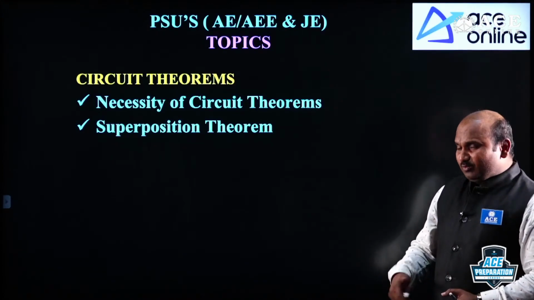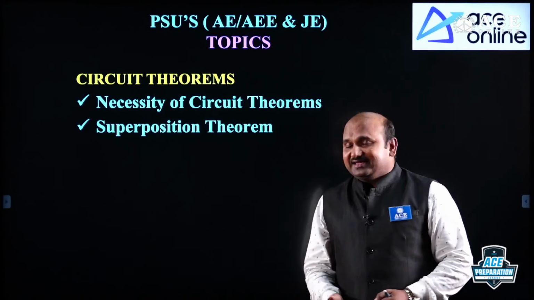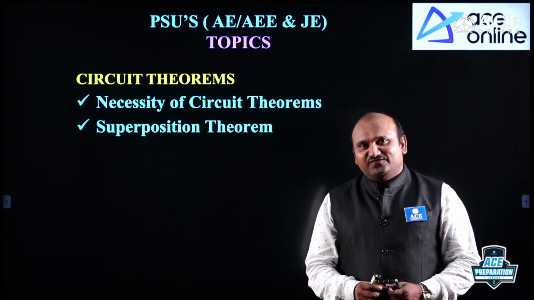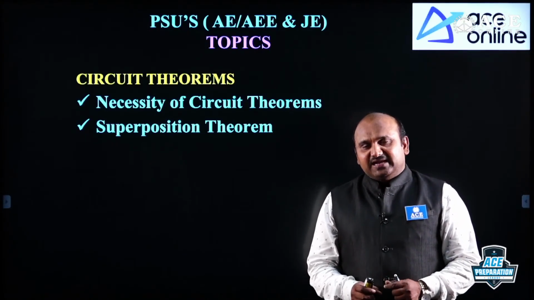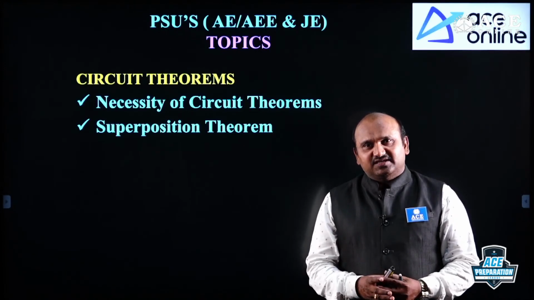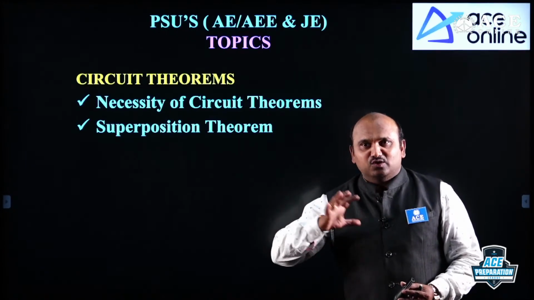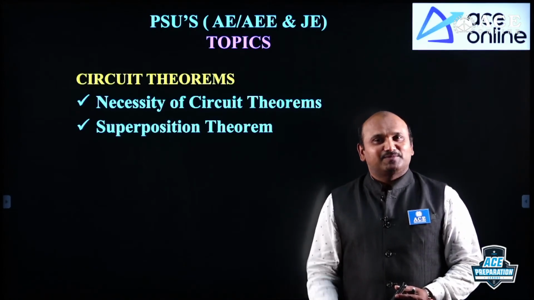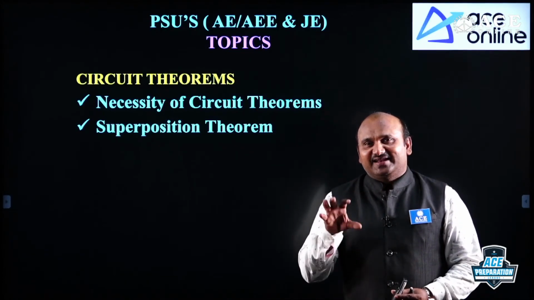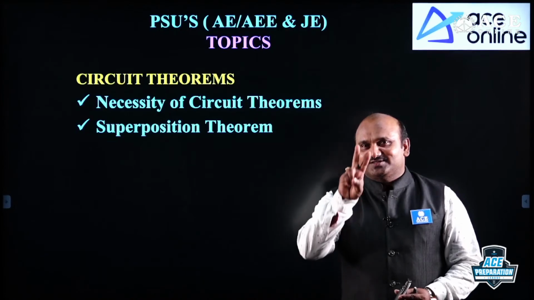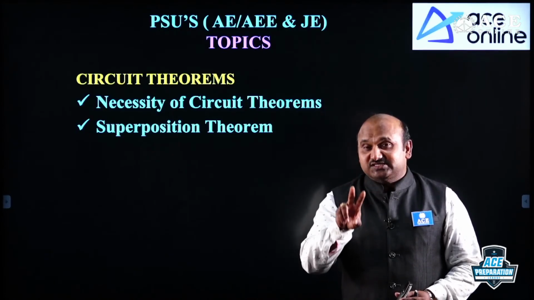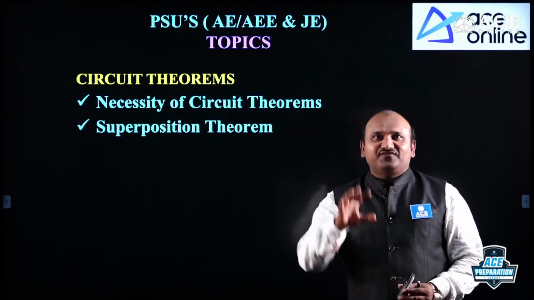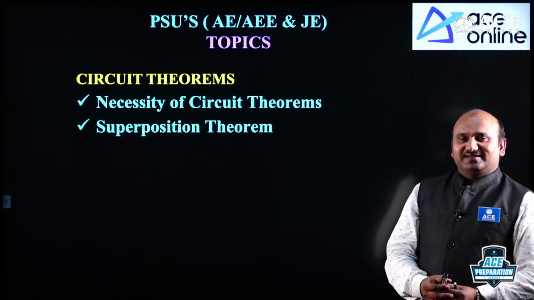And one more thing I would like to raise here. Sometimes if 2 or more sources are there, instead of the superposition theorem, I can go for the other theorems also. But if the network is operating with 2 or more sources with multiple frequencies, this is very important here.